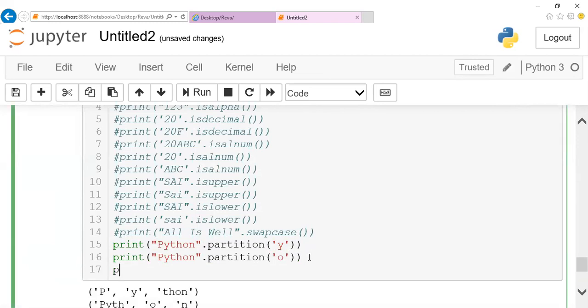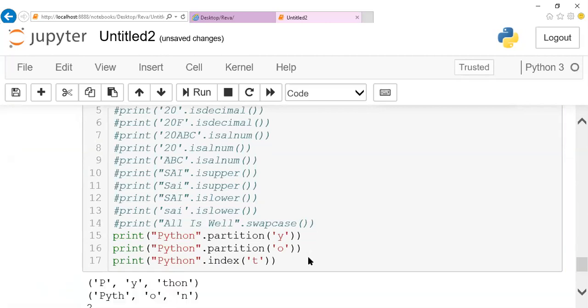Apart from this, if you want to find the index of one particular character, I can make use of dot index. Index of t will return 2 as the output. The index of the particular data will be displayed here. This is the purpose of these functions.